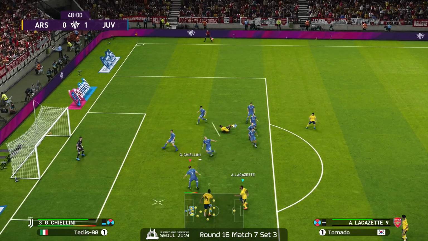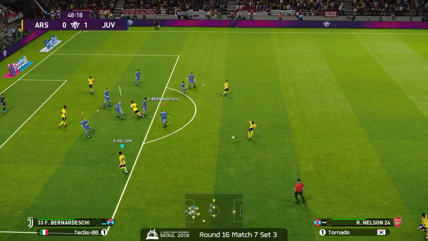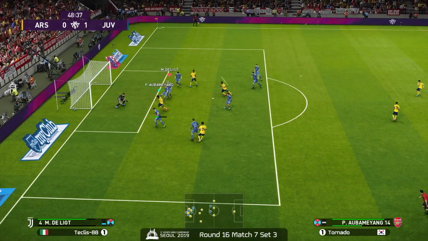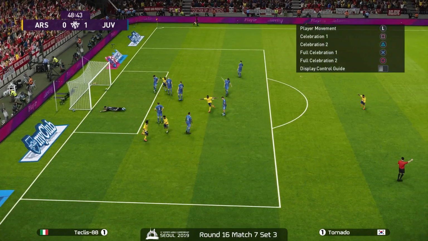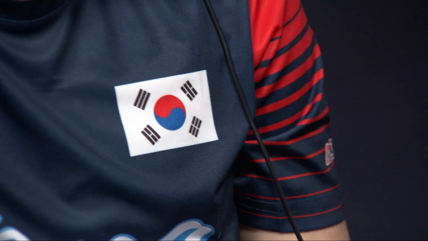Oh, the short pass. Out. Lob up and out again. All the right back in. Nelson with Aubameyang. Equalizer. Wow. Look at that, the confidence coming out of Tornado. That just looked like an automatic door right there. Juventus defenders suddenly diverged, and then Aubameyang with that space, and Tornado just didn't let that opportunity slip away.